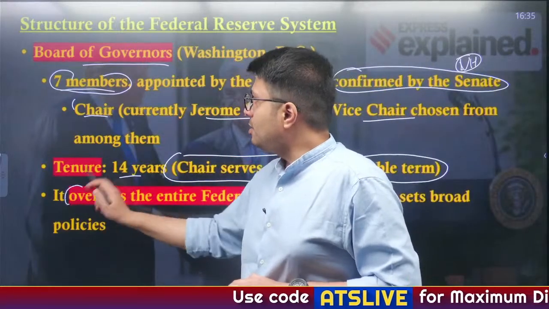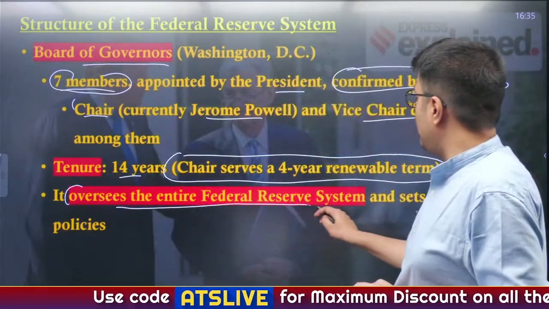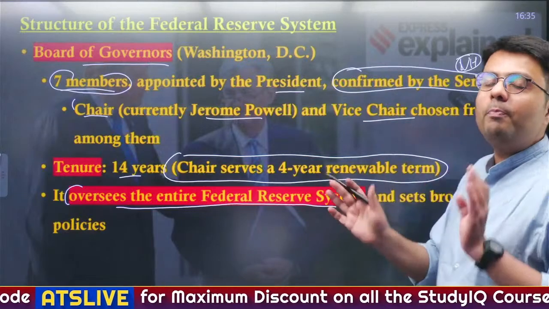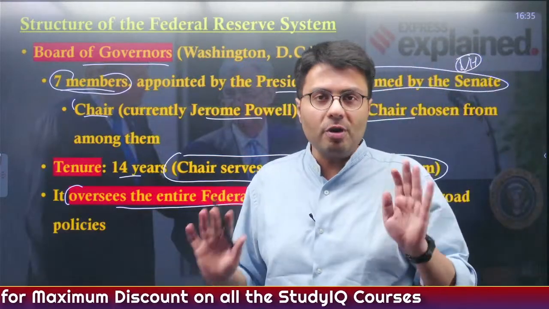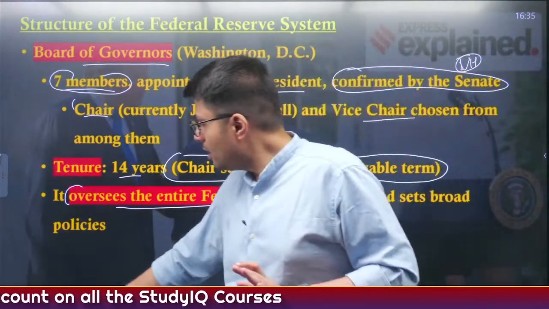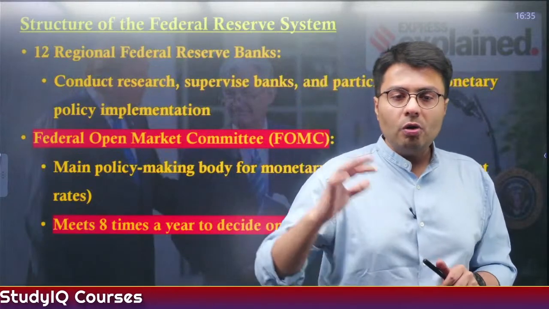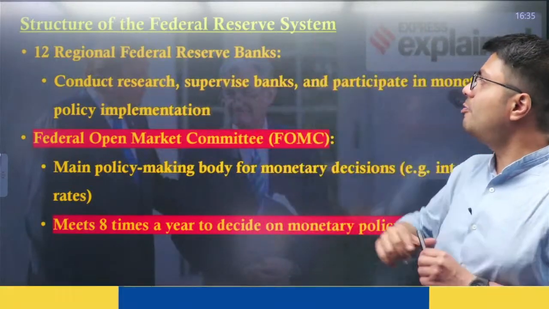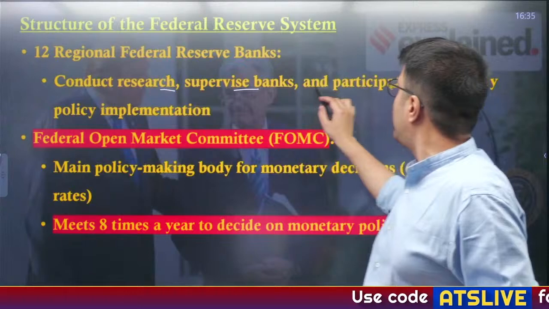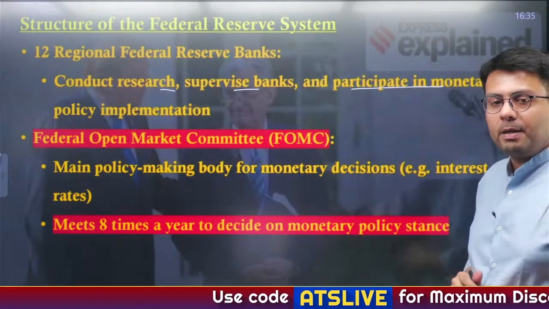This body also oversees the entire Federal Reserve System and sets broader policies as far as the financial system of the United States is concerned. On the other hand, it also includes 12 regional Federal Reserve banks which conduct research, supervise banks and participate in monetary policy implementation.